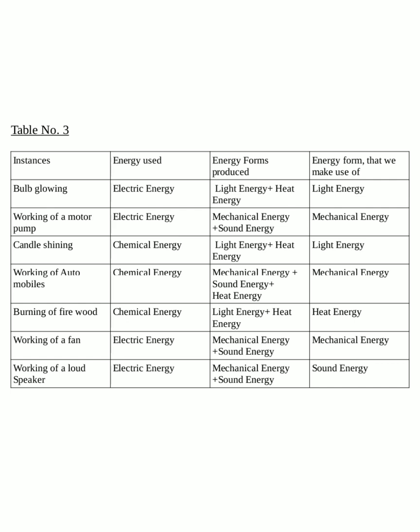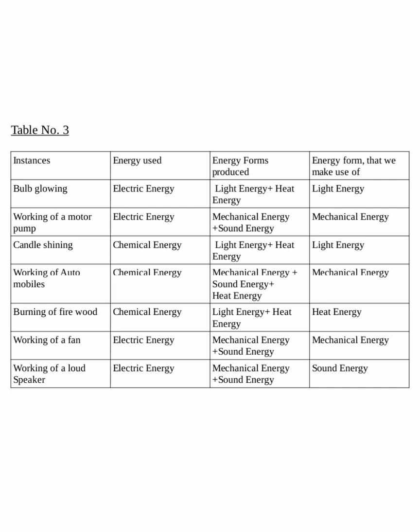The next one is the burning of firewood. It contains chemical energy and gives rise to light energy and heat energy. We use the heat energy for cooking the food. Next is working of a fan. It uses electric energy and produces mechanical energy plus sound energy.